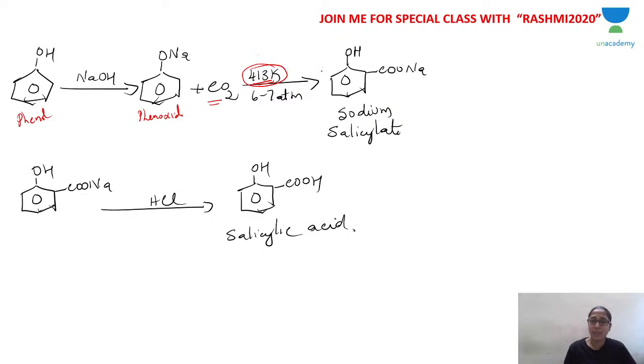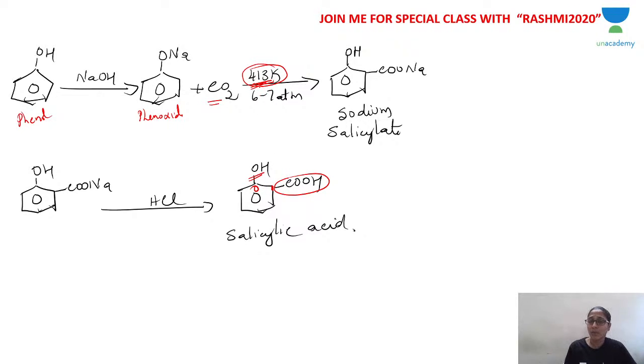Above this temperature, you will not get ortho-substituted product. See, with respect to OH and COOH, COOH is your functional group, OH is the substituent. So COOH, this is the first carbon, and with respect to this, the ortho position. If you want ortho substitution, you have to maintain 413 K.